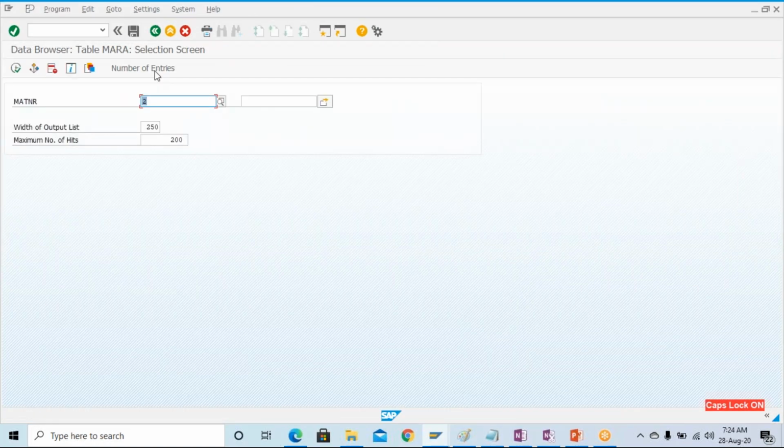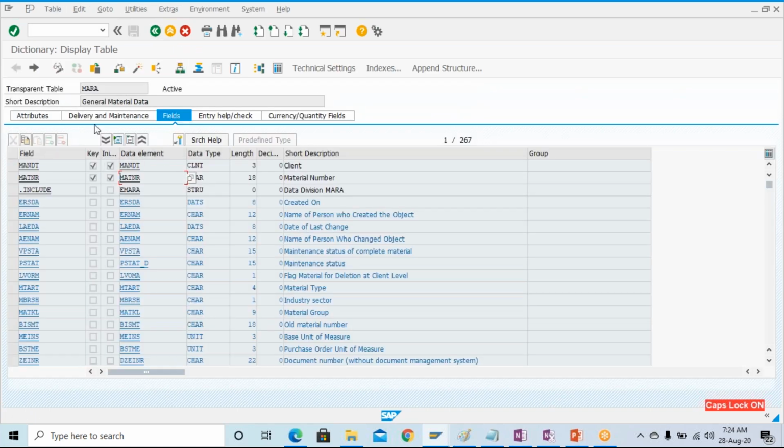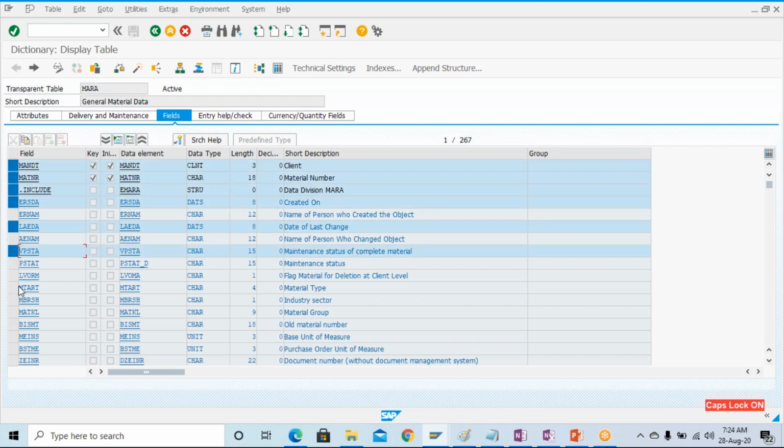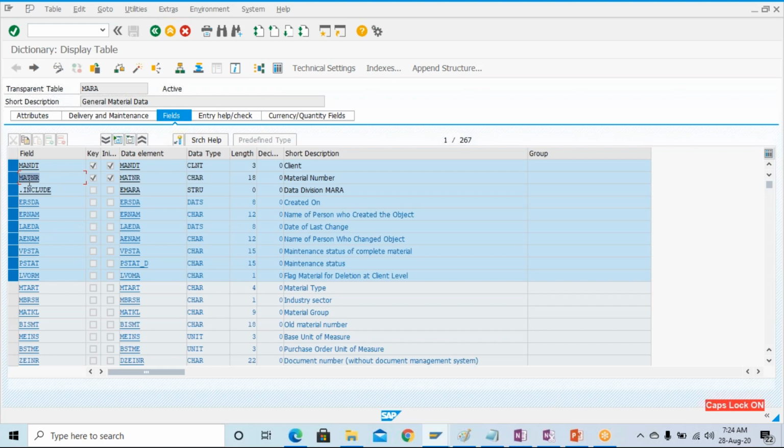So whoever is from the functional background, you are already experts in this, but for the freshers, just let me cover it. This is the MARA table, and here you can see we have different fields, and this material number is the key field. Key field means it is going to identify a single record uniquely.